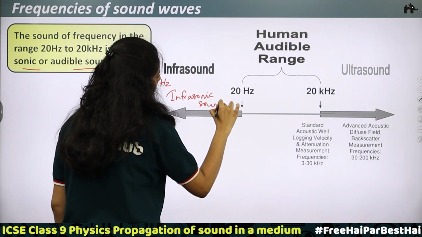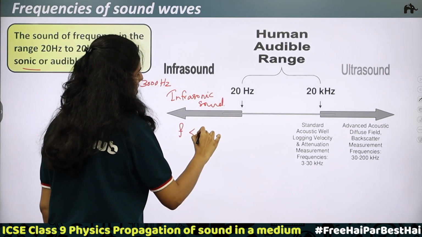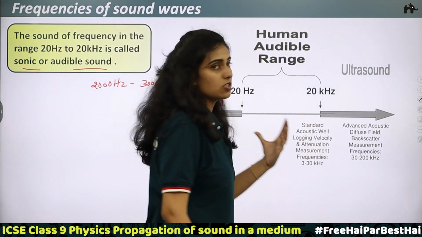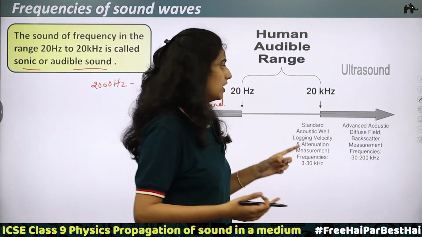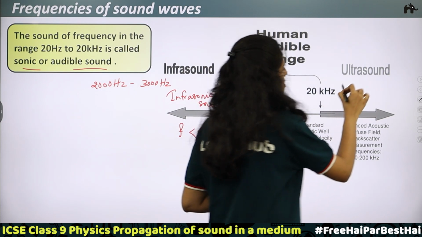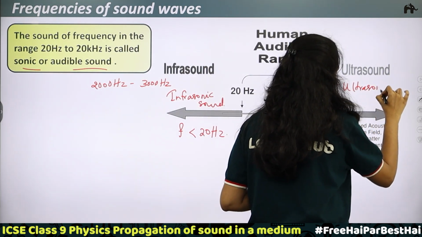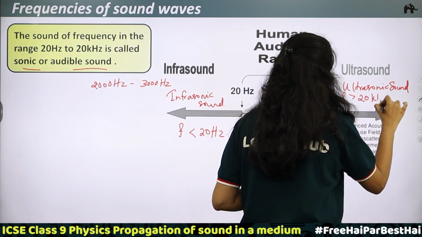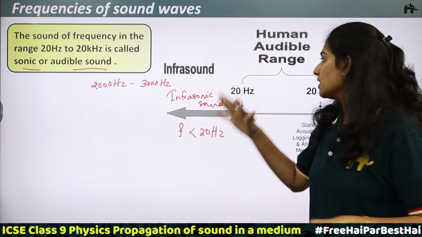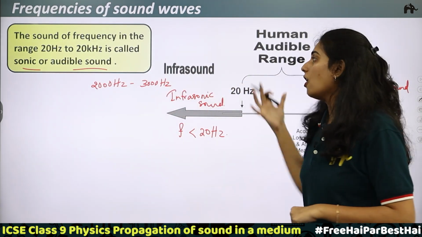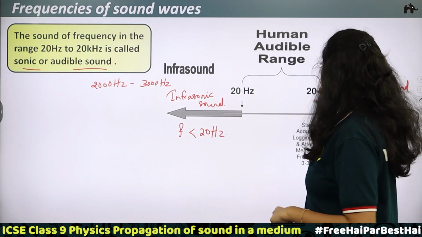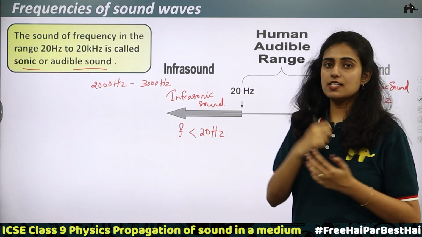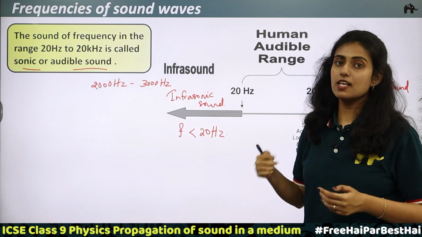Infrasonic sound. In case of infrasonic sound, the frequencies will be less than 20 hertz. And if the frequency is greater than the audible range or the sonic sound, that is above 20 kilohertz, we call it ultrasound or ultrasonic sound. Ultrasonic sound, that is frequency greater than 20 kilohertz. So there are three types: infrasound or infrasonic sound, audible sound or sonic sound, and ultrasound or ultrasonic sound. And we understood the range of frequency. Less than 20 hertz is infrasound and greater than 20 kilohertz is ultrasound.